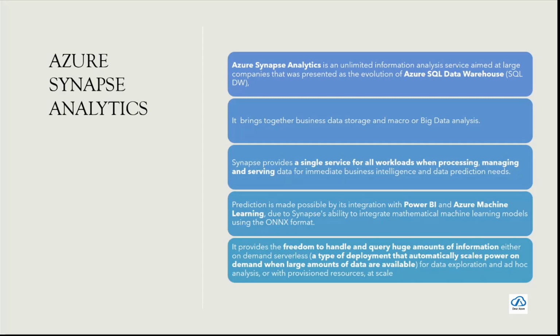It could be flat files, unstructured, structured, from cognitive search, or from Elasticsearch. So, diverse possibilities. And as I was saying, it has been a rebranding of the SQL data warehouse, and it combines together business data storage. When you talk of Synapse and data warehouse, you always think about big data. You do not limit yourself to smaller data sets, so it is always huge data, big data. It's a single service for all workloads when processing, serving, and managing the data for your BI needs.